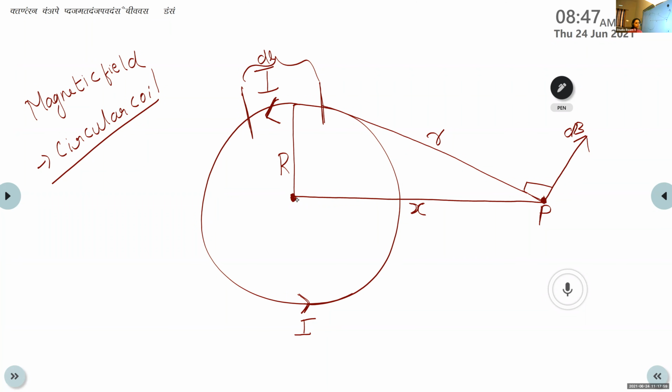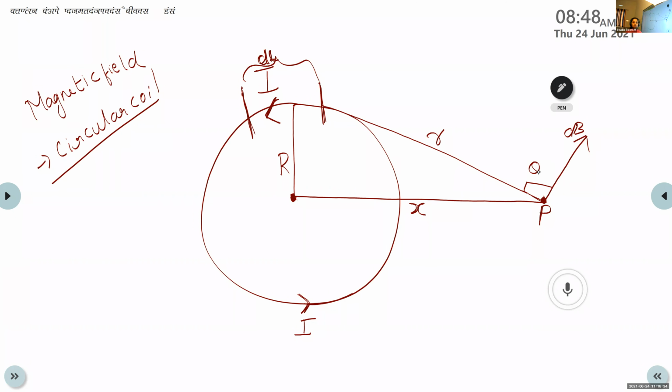Now we want to calculate the total magnetic field produced at the point P, but it is not possible to do so in a single step. So we divide the circular coil into small sections, each having a length dl. The small length dl produces a magnetic field dB at this point P at an angle of 90 degrees.